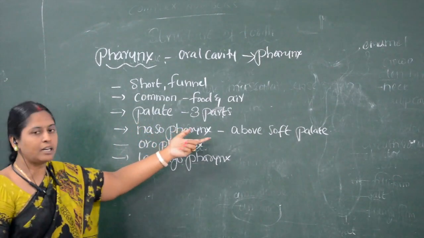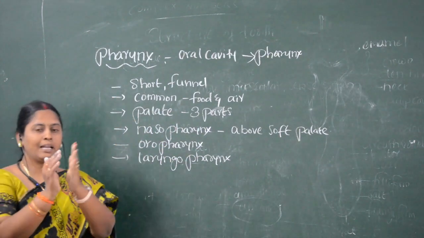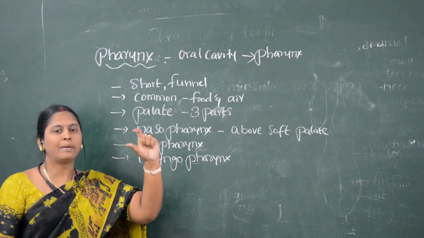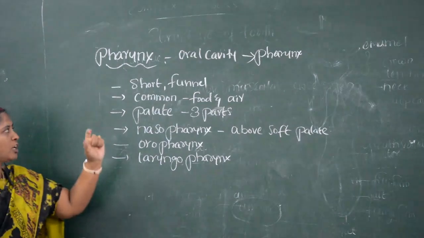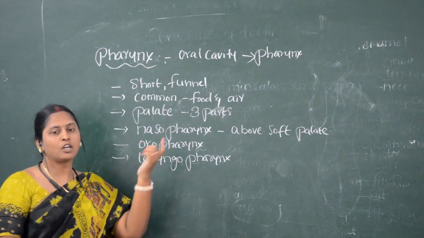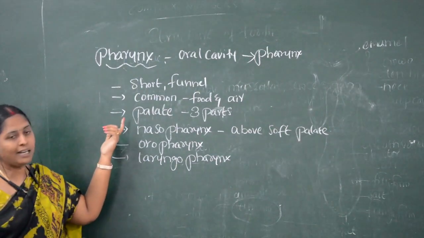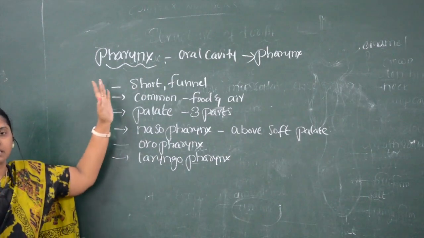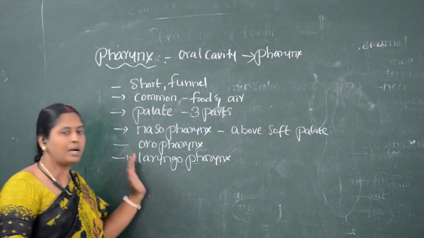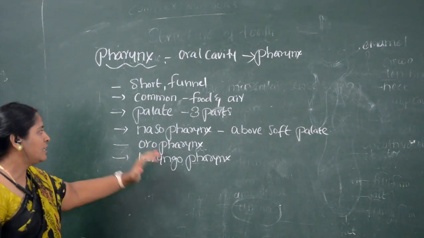The oral cavity or buccal cavity leads to the next part, the pharynx, a short muscular funnel-shaped chamber which is a common passage for both food and air. Based on the palate, the pharynx is divided into nasopharynx, oropharynx, and laryngopharynx.